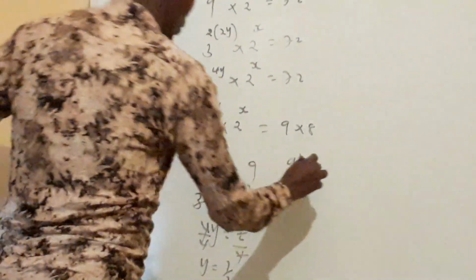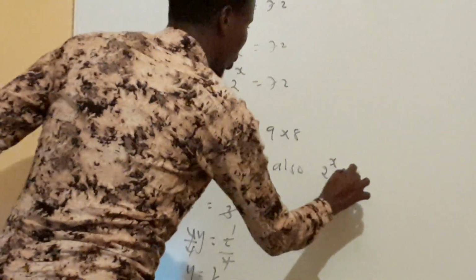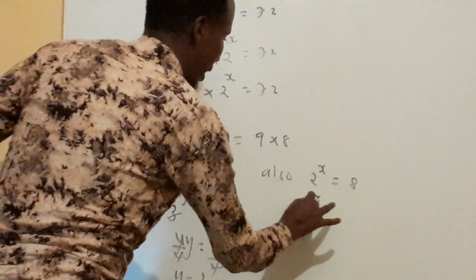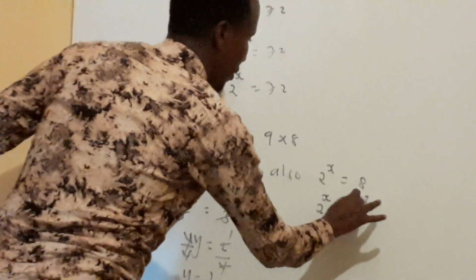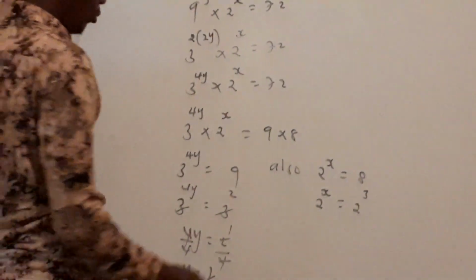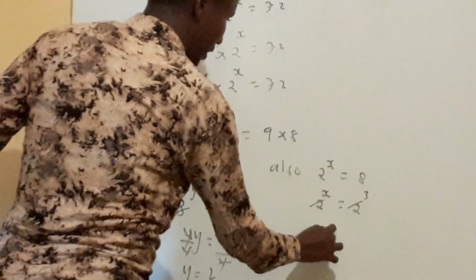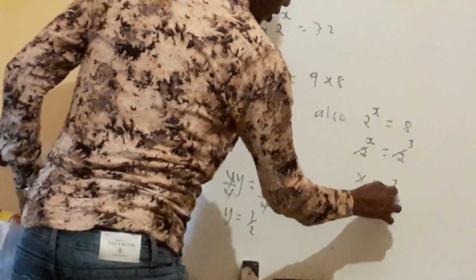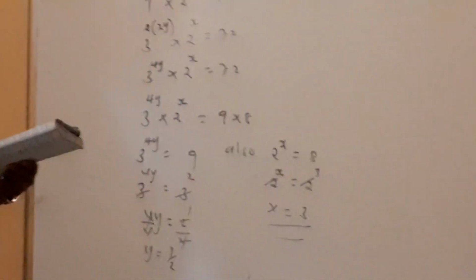Also, come back to this point. 2 power x is equal to 8. So 2 power x will be 2 power 3, because 8 comes from 2 power 3. Cancel these 2. x is equal to what? 3. And that is the final answer.